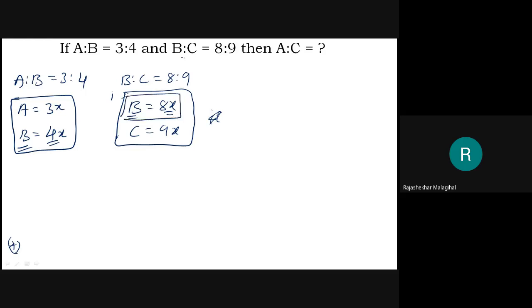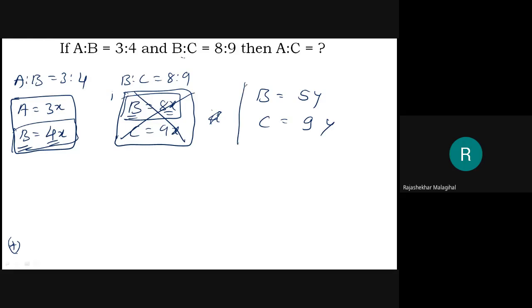Whether B equal to 8x or B equal to 4x. We are in a dilemma. Therefore, we cannot write it like this. Then the second thing suggests that I can write B equal to 8y and C equal to 9y. Yes, instead of x, I considered y.